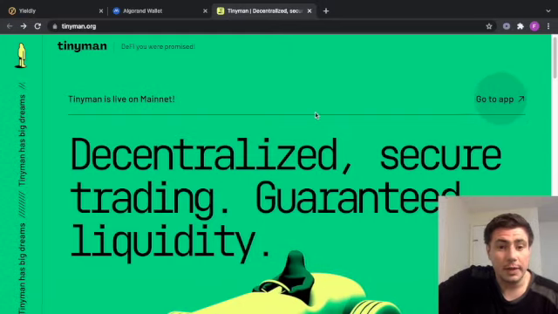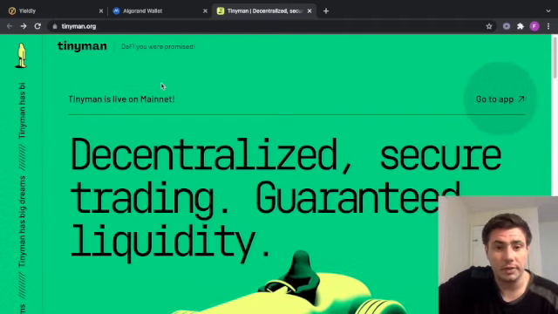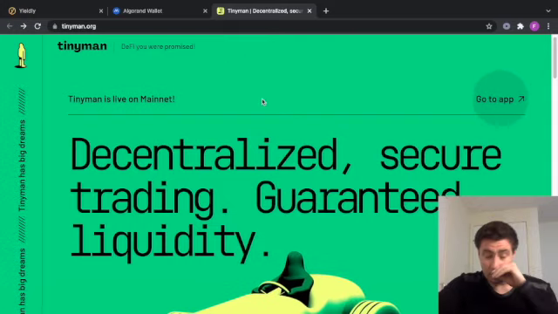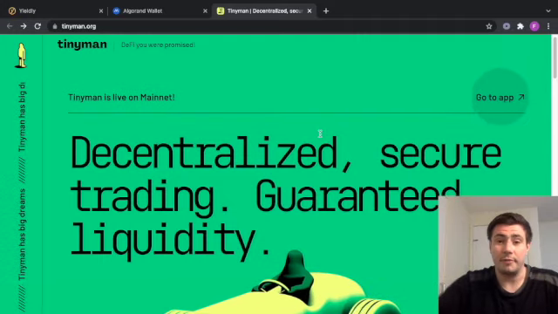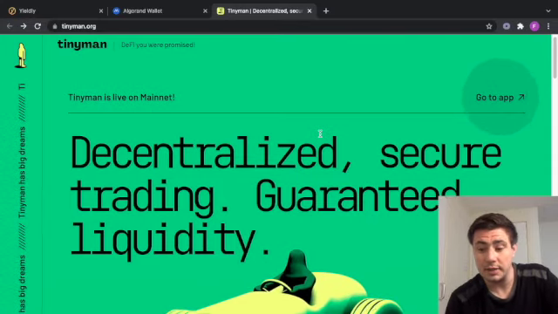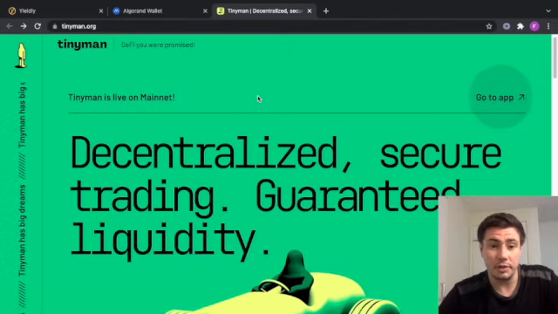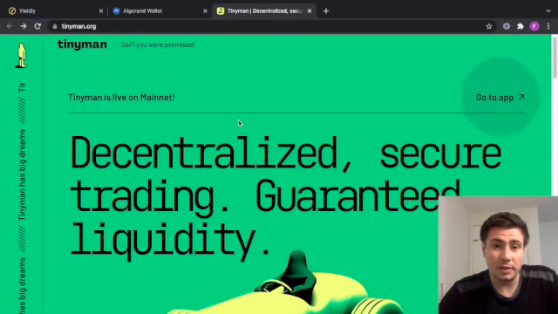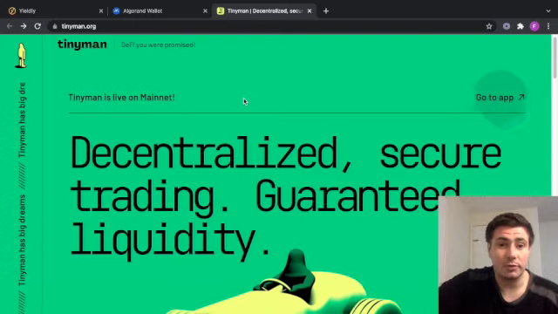So TinyMan is the first DEX to launch on Algorand, so congratulations to TinyMan. It's an automatic market maker similar to Uniswap, and I just want to quickly go through and talk about it because I've personally used it over the past few weeks. Past couple of weeks it's been launched, and it has not disappointed whatsoever. It's now my preferred way to purchase any ASA tokens. I was using MEXC before, but now I would much rather use TinyMan, as it's just so simple and straightforward to use.